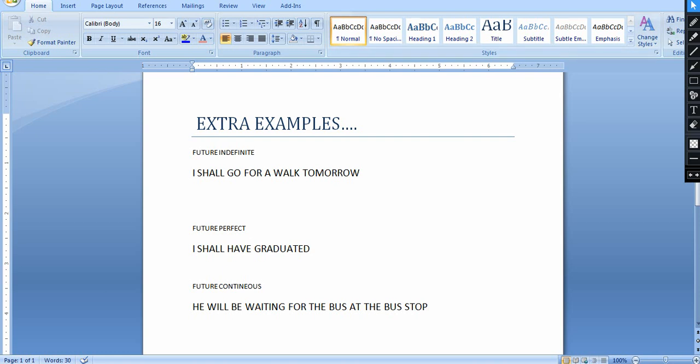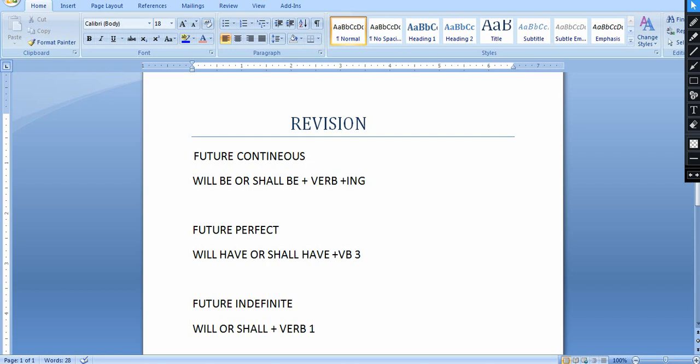So guys, now it's time to revise our rules. If you have forgotten the rules, then I will remind you. First, future continuous tense: will be or shall be plus verb plus ing. Future perfect rule: will have or shall have plus verb's third form. Future indefinite rule: will or shall plus verb's first form.